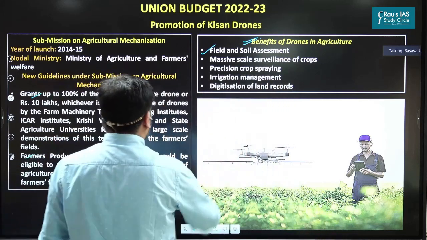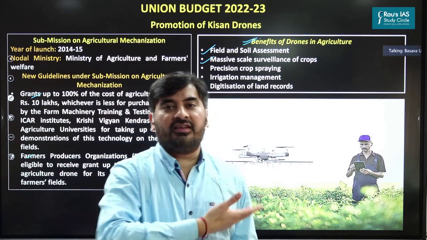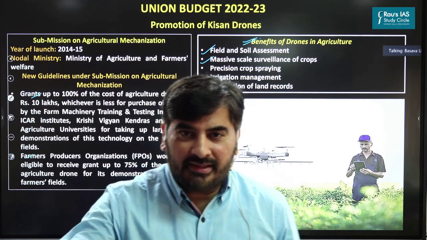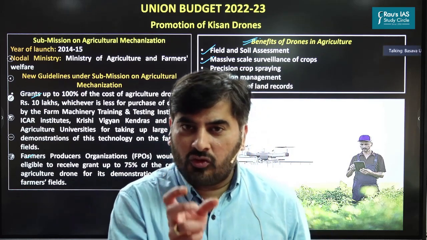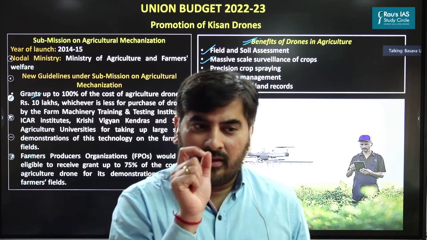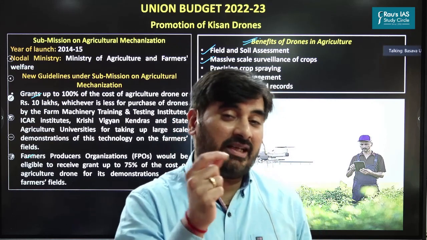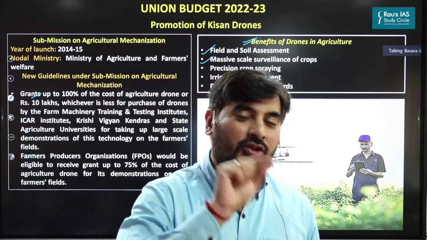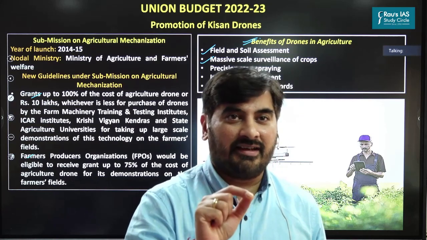Second benefit is that drones can be used for massive scale surveillance of the entire field. So they can keep on monitoring the health of the crops throughout the field. And the drones are able to detect if the crops are developing diseases, especially in the initial stages itself. Immediately, drones can be used for spraying fertilizers as well as insecticides.